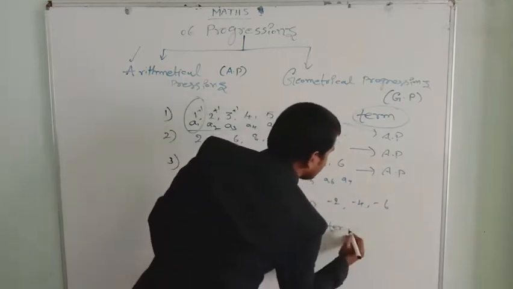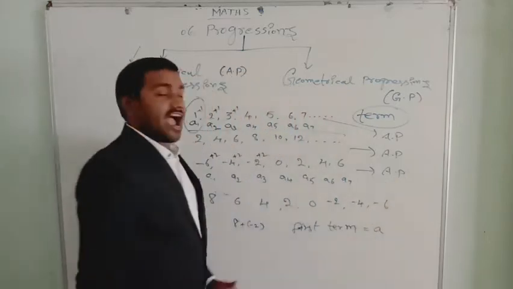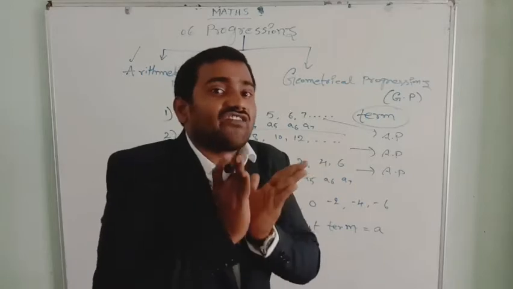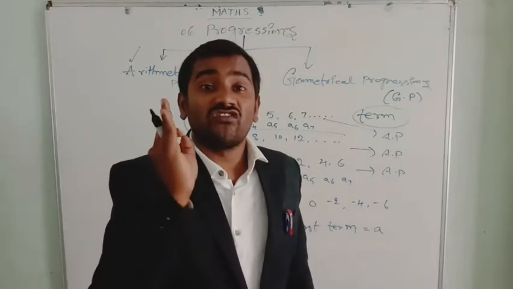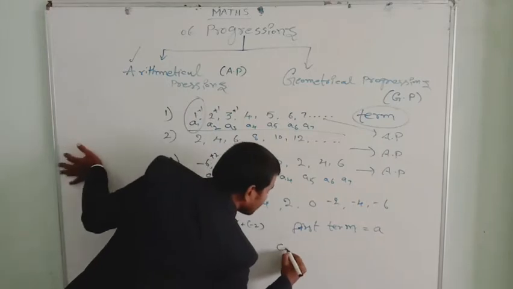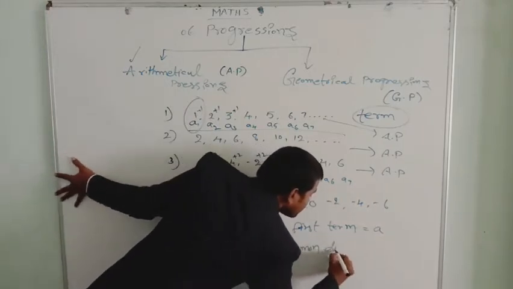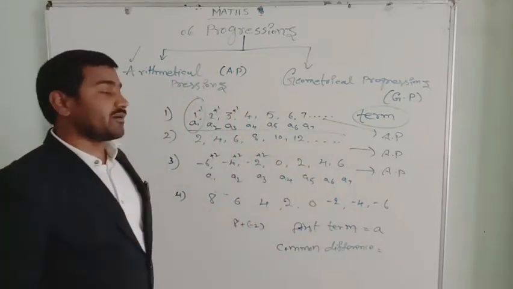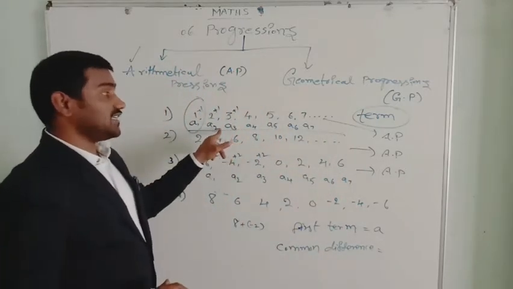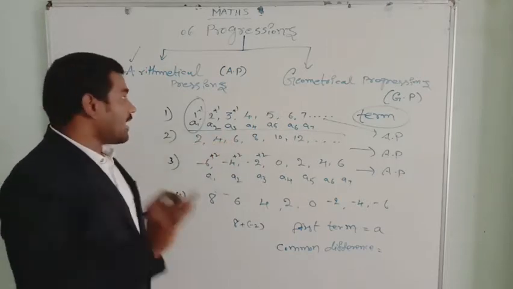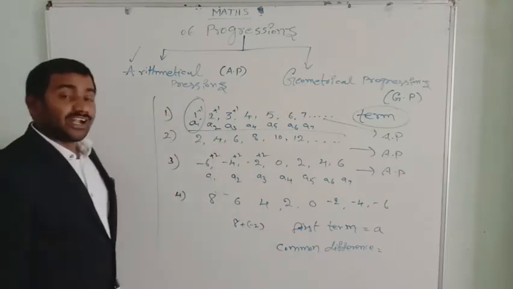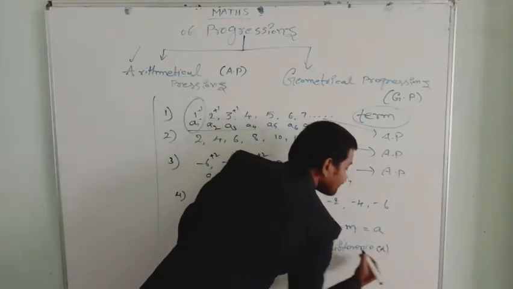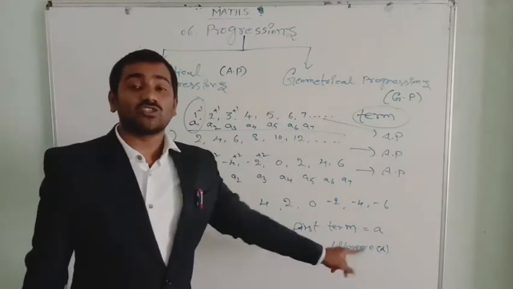The first term is denoted by a. Adding a fixed number or subtracting a fixed number is known as the common difference. What is the meaning of common difference? Adding or subtracting a fixed number is known as the common difference. What is the common difference in this example? To get the common difference, we have a formula. The common difference is denoted by small d.